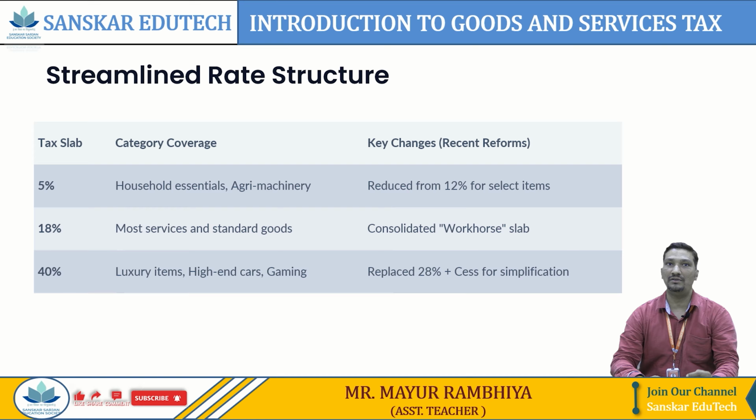But as per the new slab rate, we have rates of 5% and 18%, which cover the majority of goods and services, and they have also come up with a rate of 40% GST on luxurious and sin goods. Now, what do we mean by luxurious and sin goods? We are going to see now. Some key changes include reduced tax on services like hotels, gym services and agriculture machineries. Also, as we discussed, sin goods like pan masala as well as energy drinks have been imposed the higher rate slab, that is 40%.